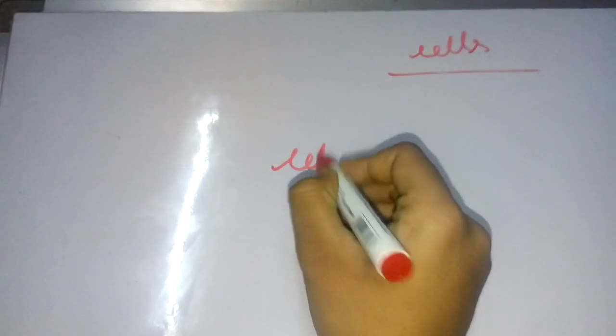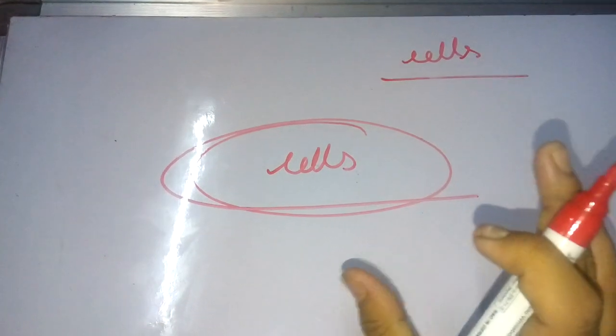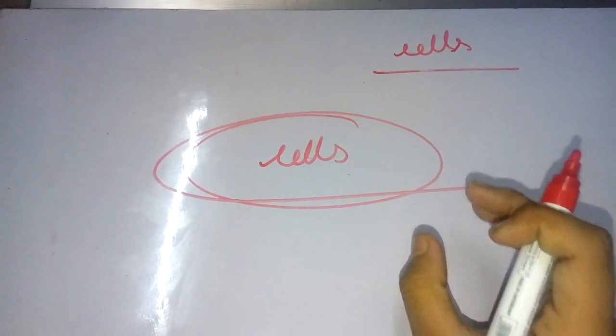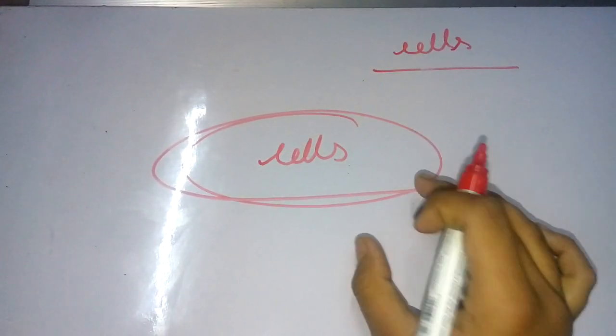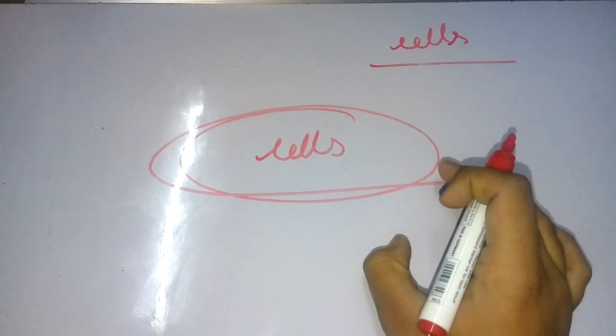Now today we are going to discuss cells. Now what are cells? Cells are the smallest structure of any living organism, which performs all the life functions of that living organism. This is known as a cell.